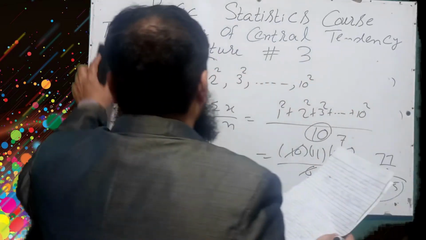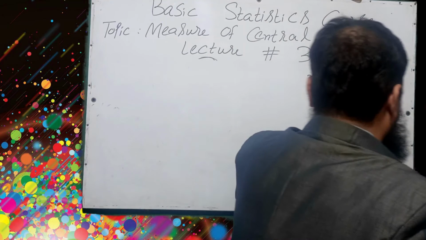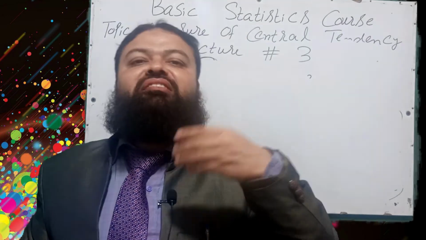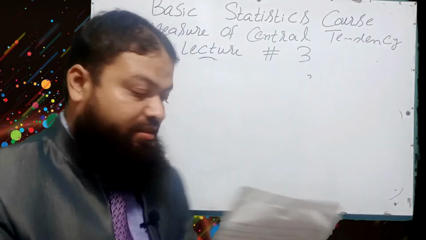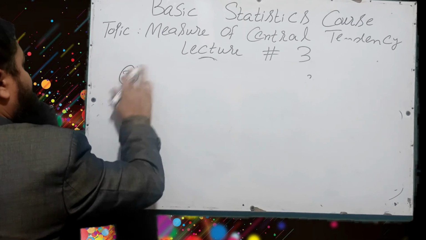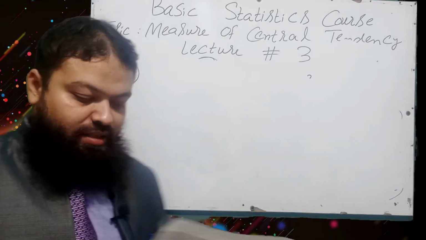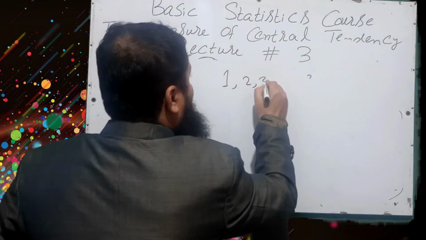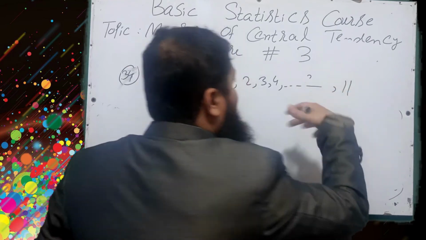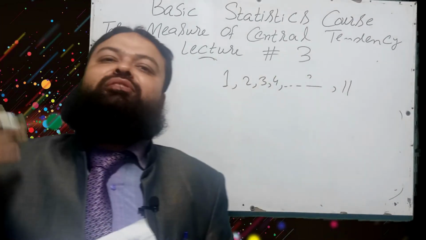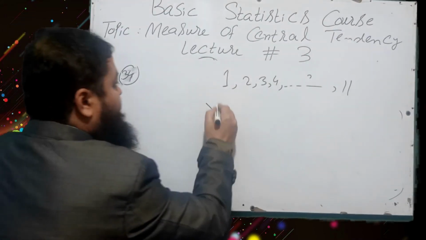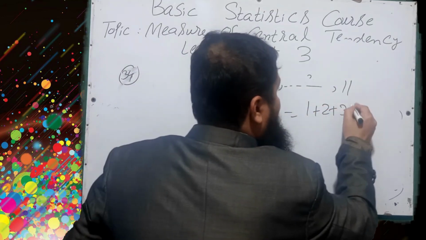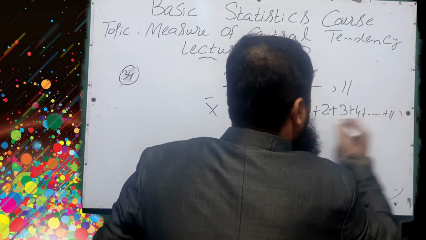Number 34, question number 34, which is also a very important question for every paper of statistics, and that is the last question of today's lecture number 3 of the basic statistics course. The mean of the first 11 natural numbers. The numbers are 1, 2, 3, 4 up to 11. Numbers can be 15, 20, 25, 30 in the paper. You have to find the mean. We know the formula x bar is equal to summation x over n: 1 plus 2 plus 3 plus 4 plus so on up to 11 over n.